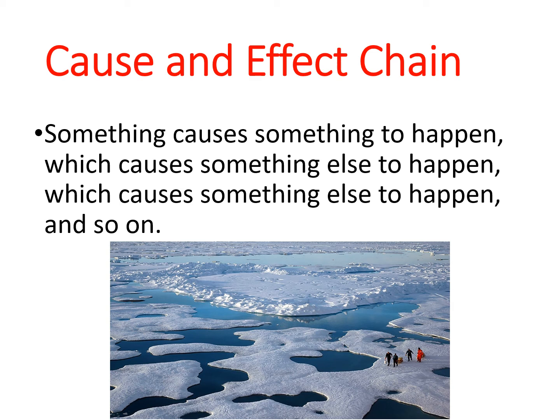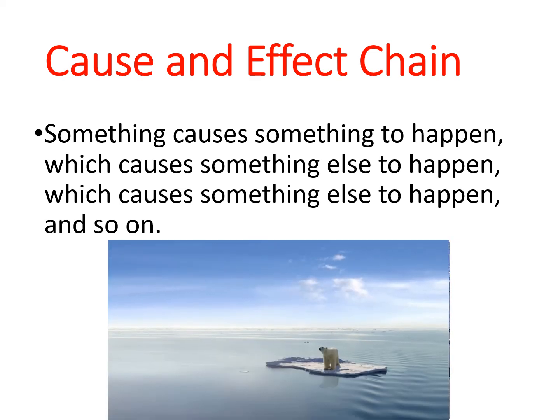It's warmer temperature. This leads to the ice melting. The ice melting leads to polar bears losing their habitat and starving to death. So this is a cause and effect chain. We have global warming, ice melting, polar bears dying.